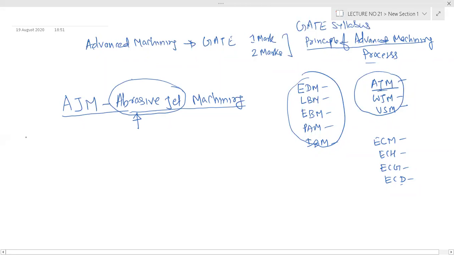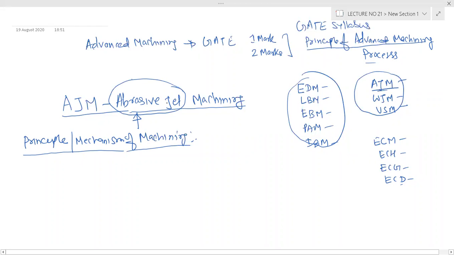In all advanced machining processes, first we will understand the principle or mechanism of machining. Because in the conventional machining process, the mechanism of machining is plastic shear, where the tool penetrates the workpiece.